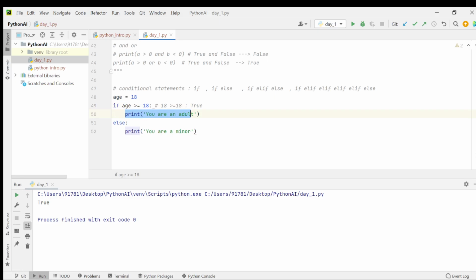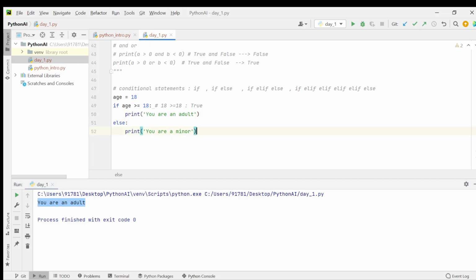So then it will print you are an adult. That's it. So it won't go to else. If the if is false, then only it will go to the else condition. If it is false, it will skip this one and enter into the else part. If you run the program, we'll get you are an adult.